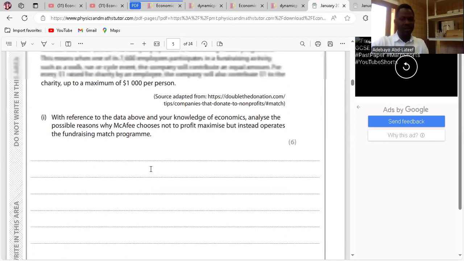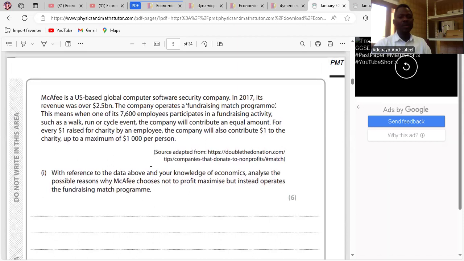We have the data there, which we're not going to read anyway. It's there for people to read it. So with reference to the data above and your knowledge of economics, analyze the possible reasons why McAfee chooses not to profit maximize, but instead operates the fundraising match program. So first, what is profit maximization? Profit maximization refers to making the highest possible profit within the market. So if McAfee is thinking about making the highest possible profit in the market for software, that is profit maximization. I think profit maximization is clear.